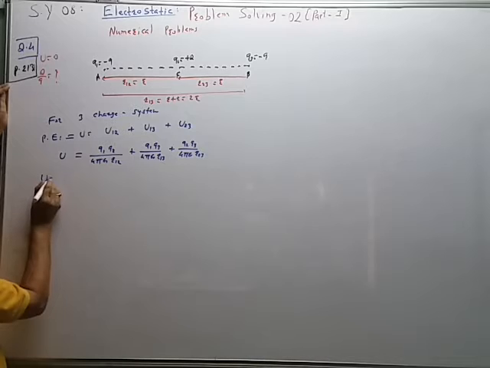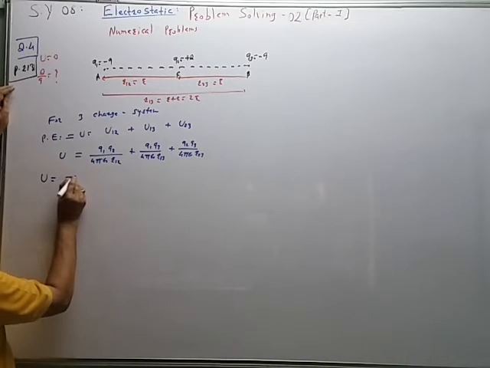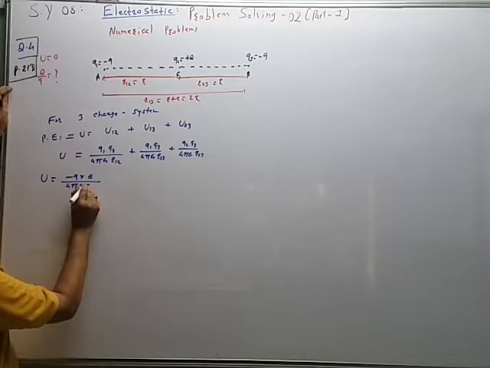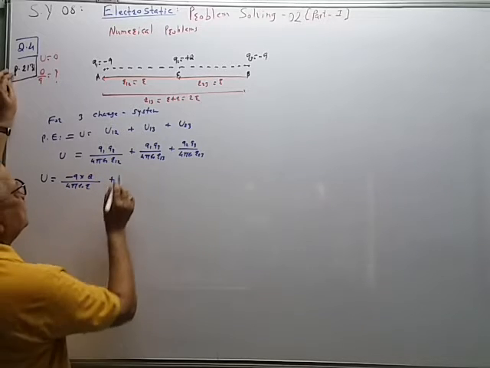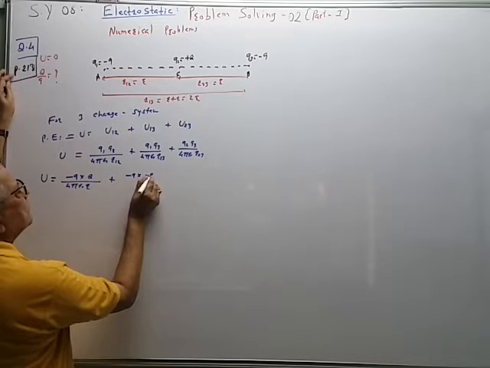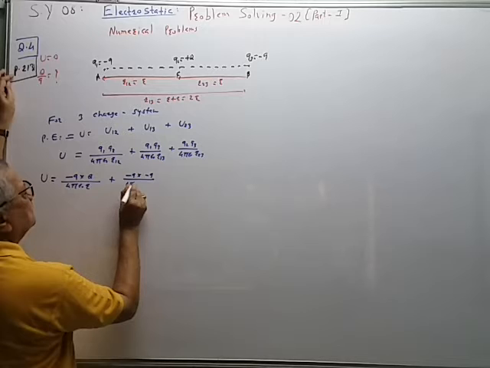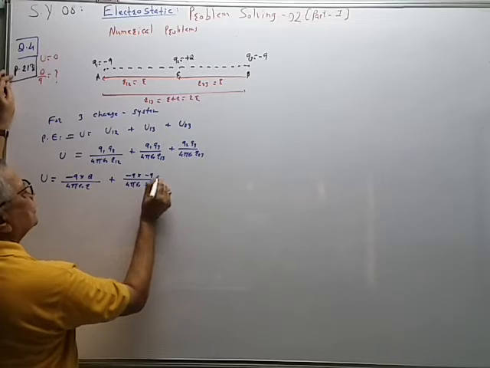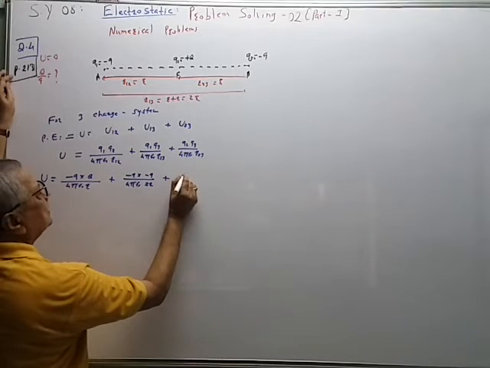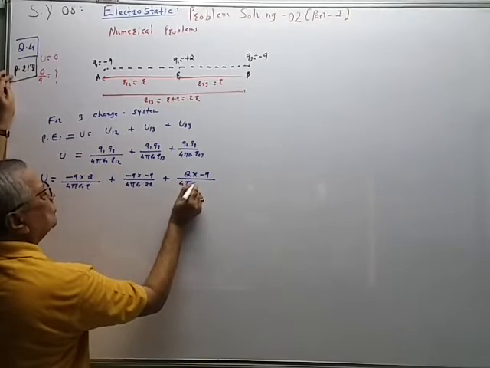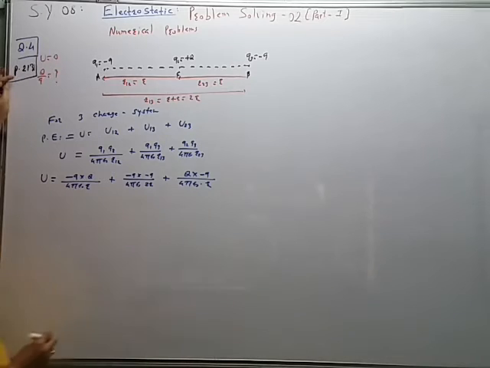So U is equal to Q1 is minus Q multiplied by plus Q upon 4 pi epsilon naught R12 is equal to R. Second term Q1 Q3, minus Q multiplied by again minus Q upon 4 pi epsilon naught R13, that is 2R, plus Q2 Q3, Q multiplied by minus Q upon 4 pi epsilon naught R.